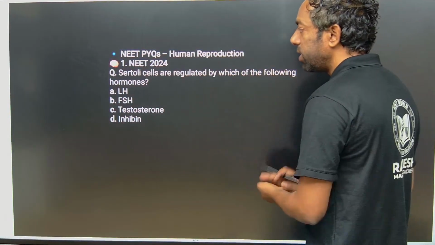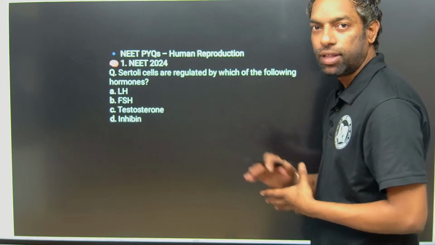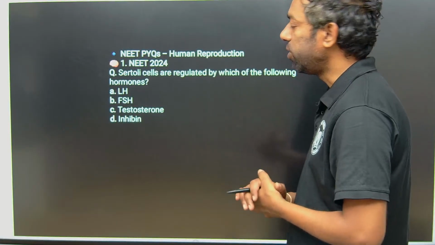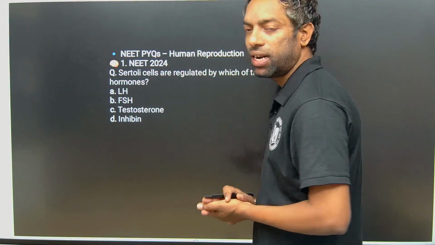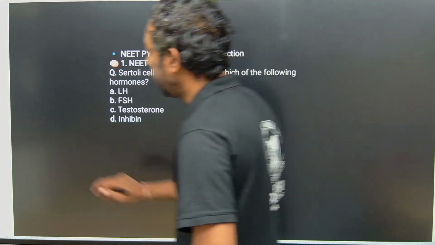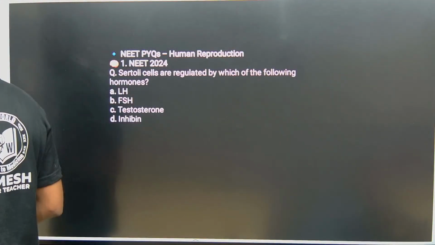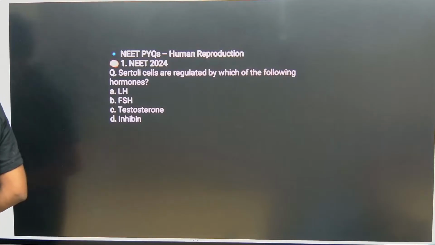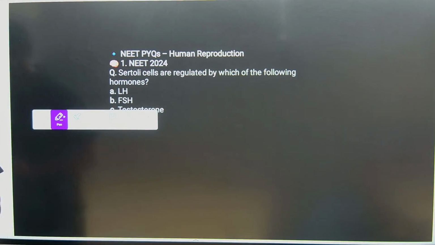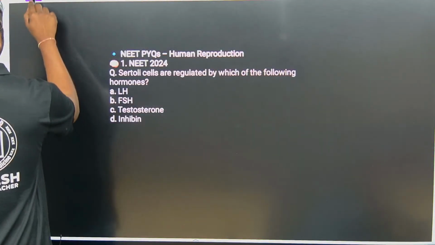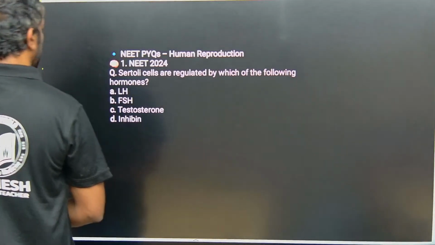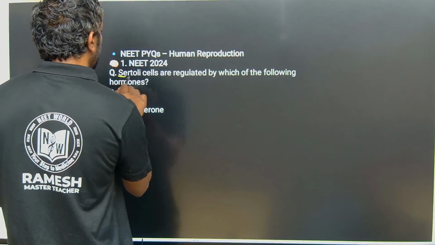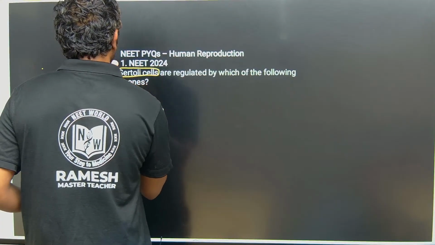What are these hormones? How can they regulate the Sertoli cells? What are the Sertoli cells actually? These hormones are released by the hypothalamus.